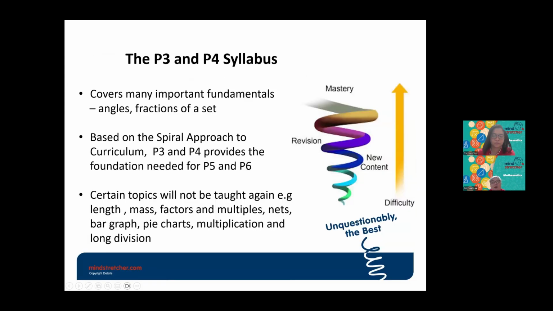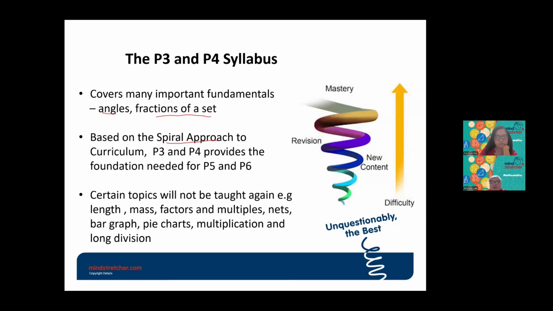So for P3 and P4, they actually cover a lot of topics which serve as a foundation for P5 and P6. For example, angles and fractions of sets. These few topics, in P5 and P6 they will cover again. But for P3 and P4, it's just the foundation, the basic knowledge. And for the MOE syllabus, they focus on the spiral approach.